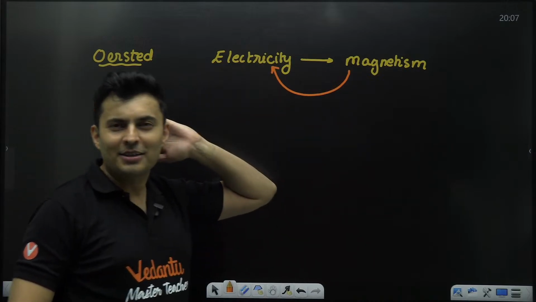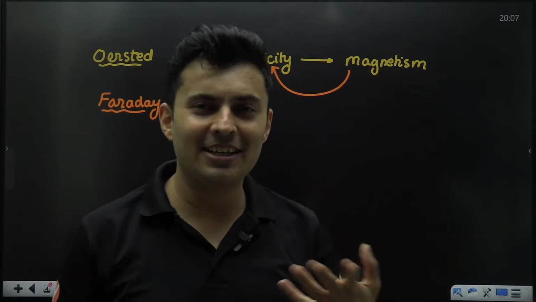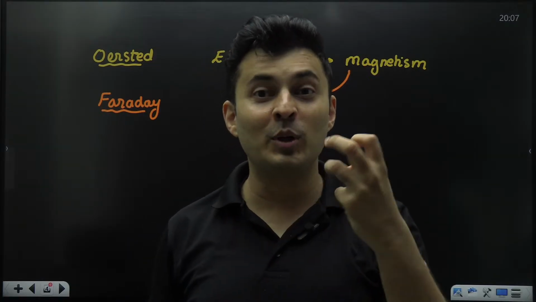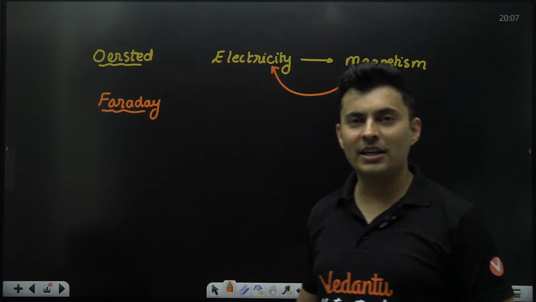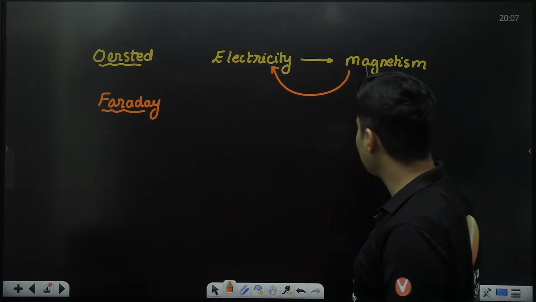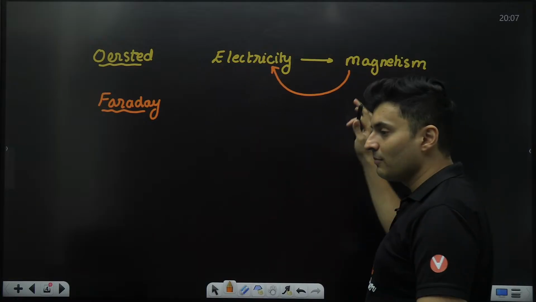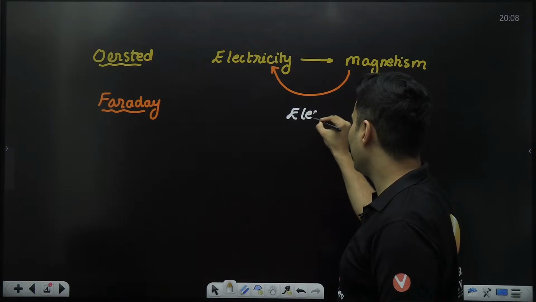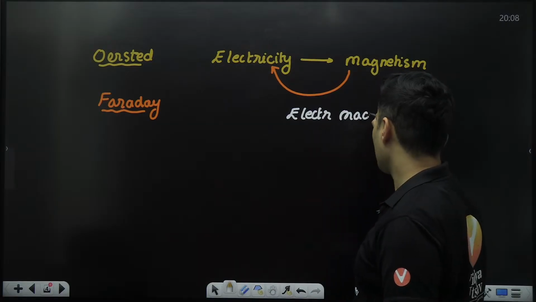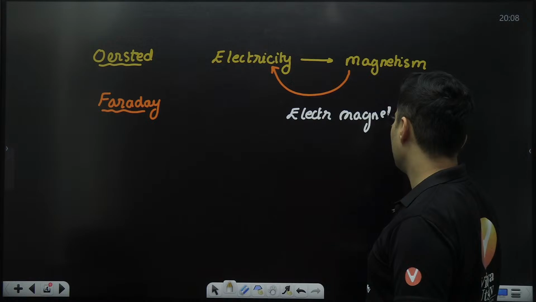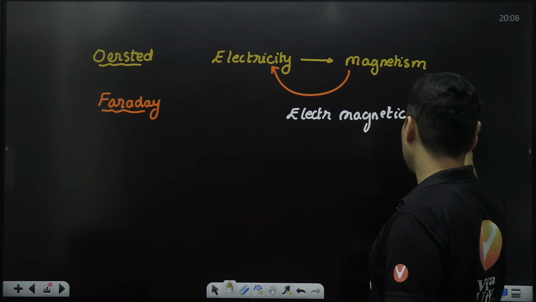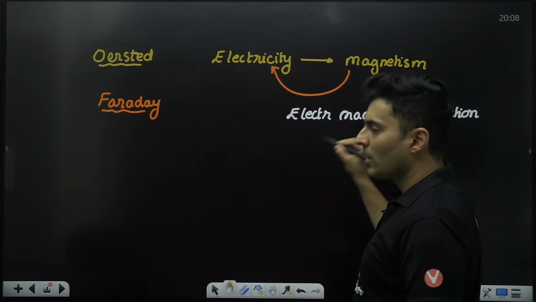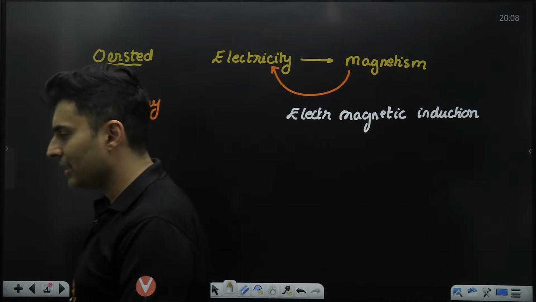From electricity to magnetism is used in motors. AC generators, or basically your generator, use the principles of EMI, that is, using magnets, it is able to create the electricity which is coming into your houses. This process of creating electricity from magnetism is called electromagnetic induction.